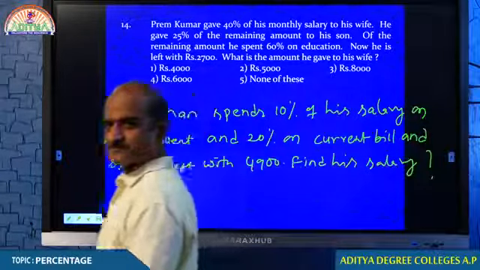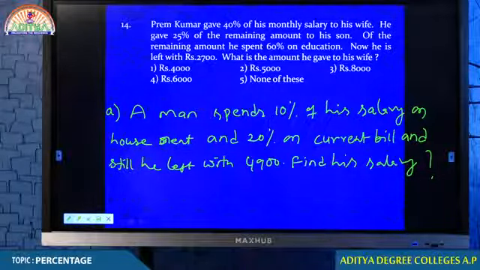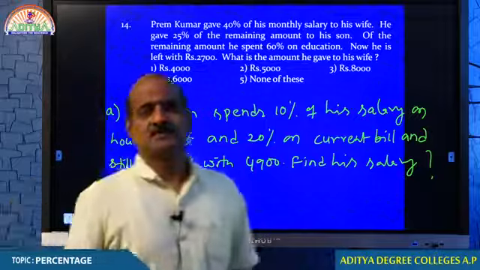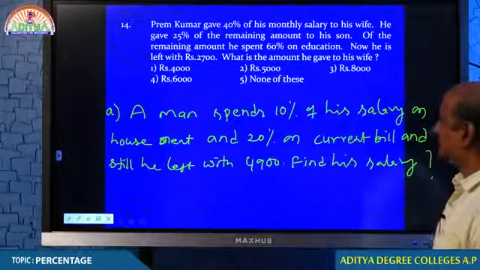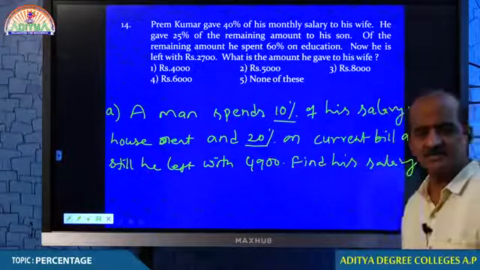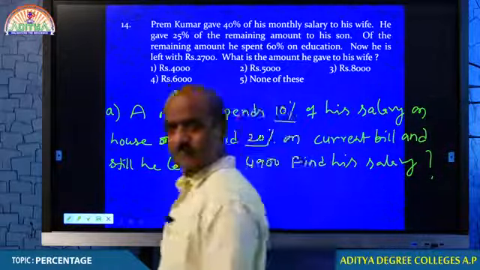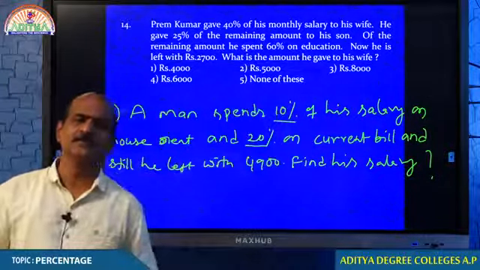Do it, man. Let me know the answer. Yes? What is your answer? 10% and 20%. Can we add 10% and 20% straight away? Yes, we can.